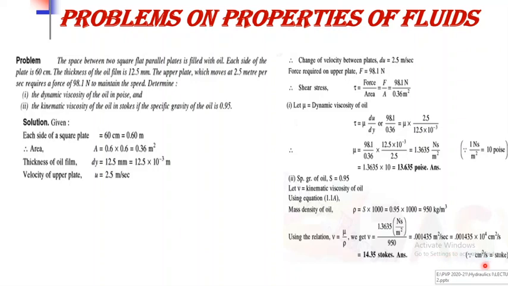For converting the SI unit to the CGS unit, this is the relation, that is 1 Stoke is equal to 10 raised to minus 4 meter square per second. So for converting the meter square per second to the Stoke, we have to multiply it by 10 raised to 4. So the answer is 14.35 Stoke, that is nothing but the kinematic viscosity of the oil.